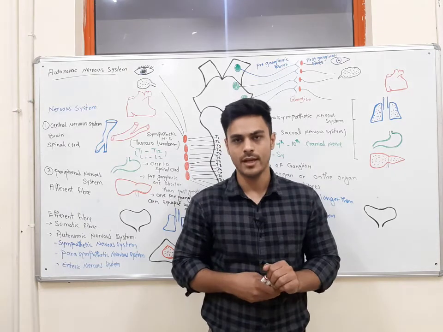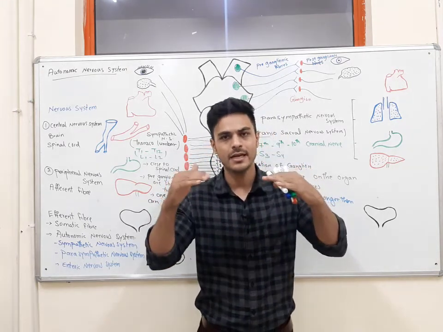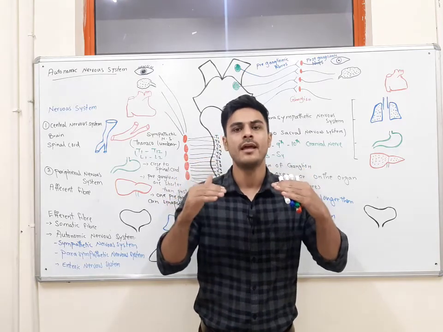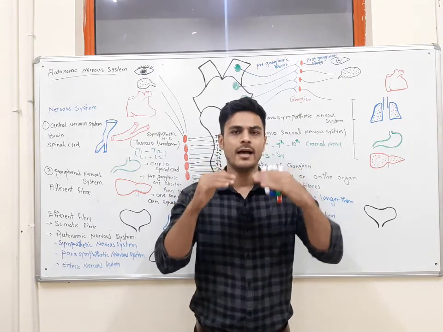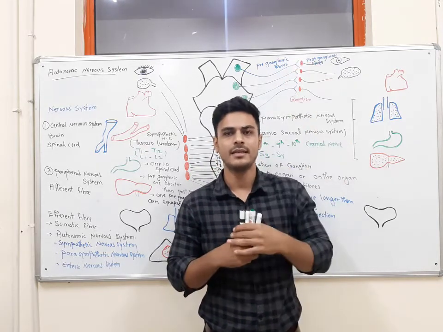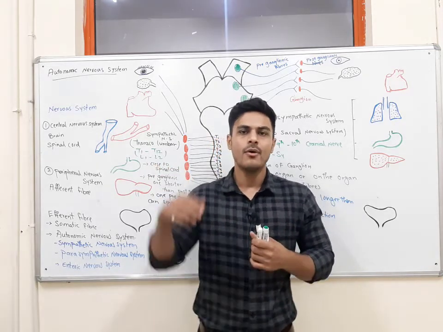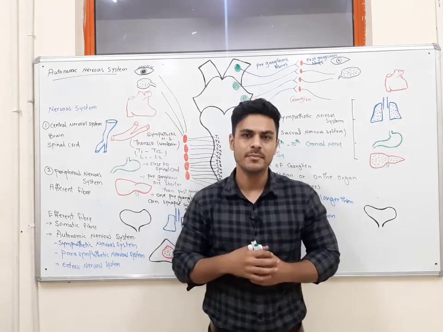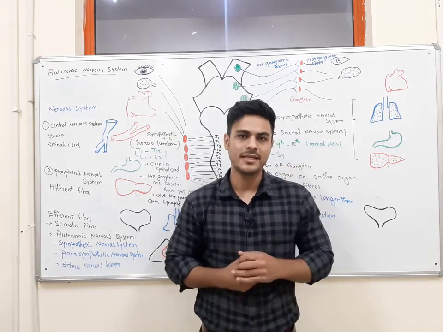And the parasympathetic nervous system and sympathetic nervous system in the innervation of the organs are in balance. It means that if we stimulate the sympathetic nervous system, at the same time we are inhibiting the parasympathetic nervous system. Or if we stimulate the parasympathetic nervous system, at the same time we are inhibiting the sympathetic nervous system.